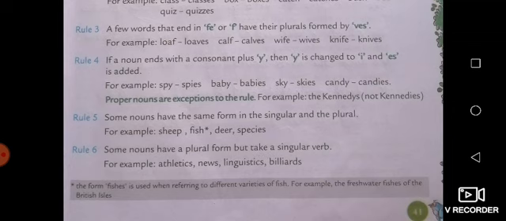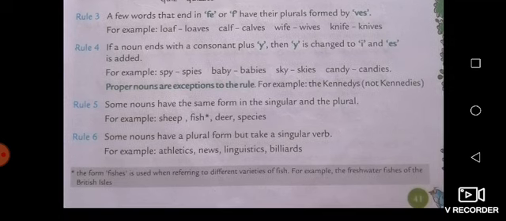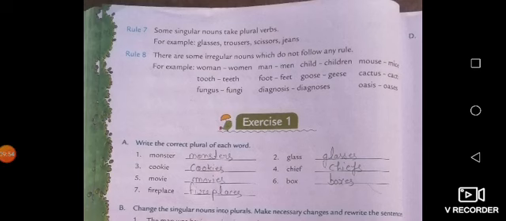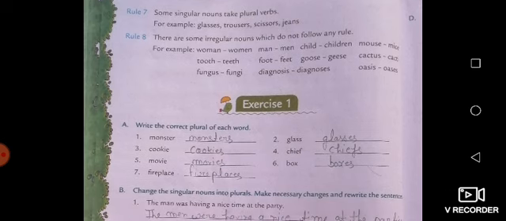Some nouns have a plural form but take a singular verb. Yes, this is true. Many words are in the form of plural but actually they are singular, like athletics, news, linguistics, billiards, statistics, mathematics, etc. The next rule is rule number 7. Some singular nouns take plural verbs. For example, glasses, trousers, scissors, jeans. कुछ सिंगुलर नाउन्स ऐसे भी हैं जो दिखने में प्लूरल जैसे लगते हैं, जैसे कि ग्लासेस हो गए, ट्राउजर्स हो गए, सीजर्स हो गए एंड जीन्स हो गए.